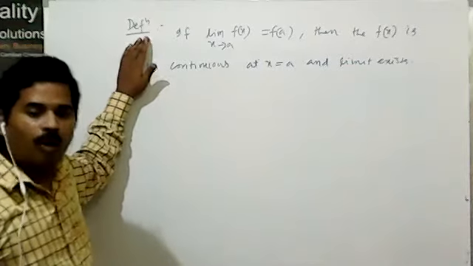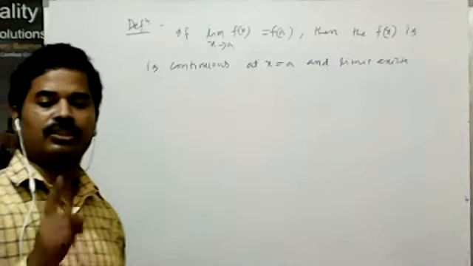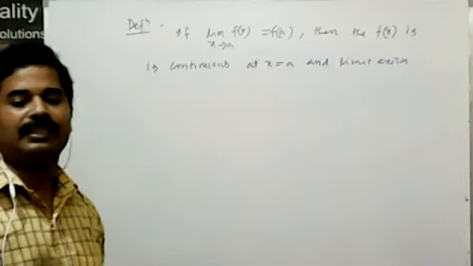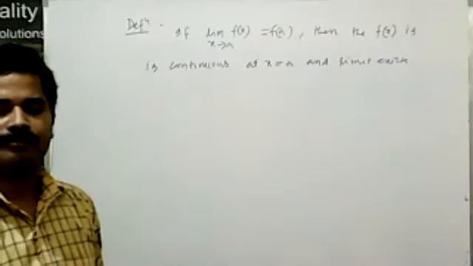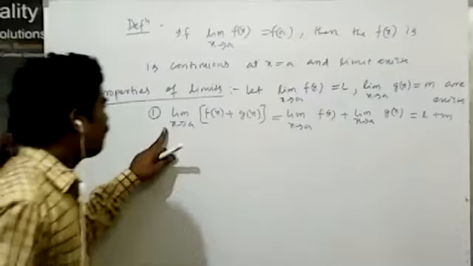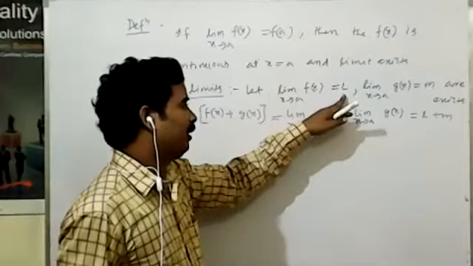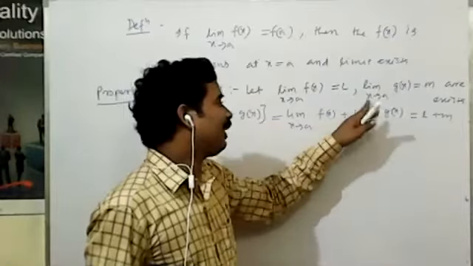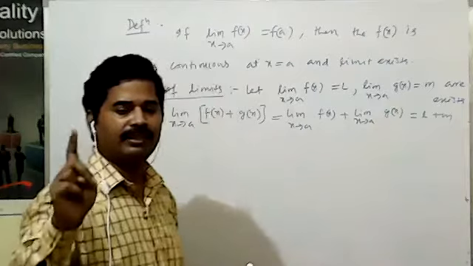Now come to the properties of the limit. Different properties: addition, subtraction, multiplication, division. This is one property. Let the limit of f(x) as x tends to a be equal to L, and the limit of g(x) as x tends to a be equal to M. Both limits exist.